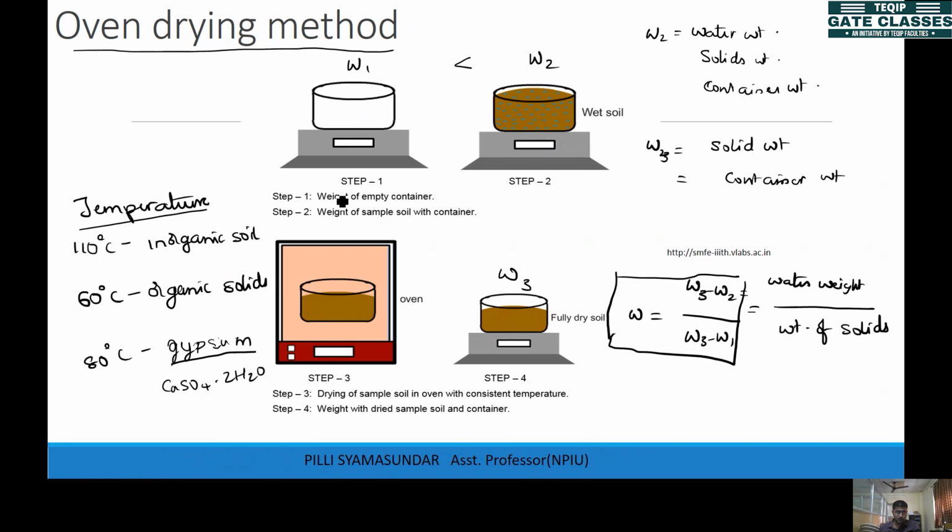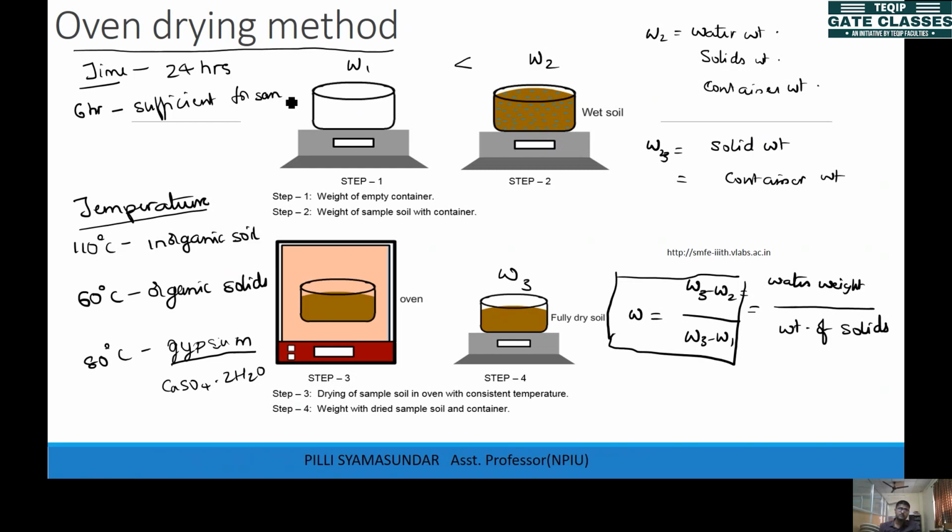And when it comes to time, how much time you have to keep it in the oven? Generally 24 hours. So the time that we keep it in the oven is 1 day, 24 hours. So for clay soils, the water removal takes 24 hours. But if you have sands, generally 6 hours are required. 6 hours is sufficient for sandy soils and gravels for the drying process.